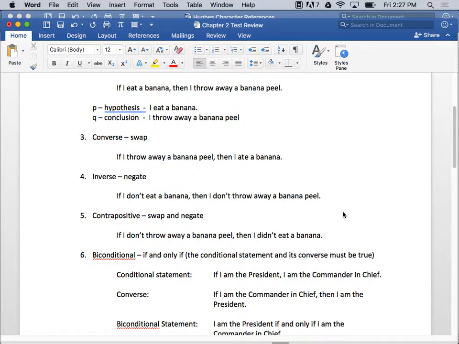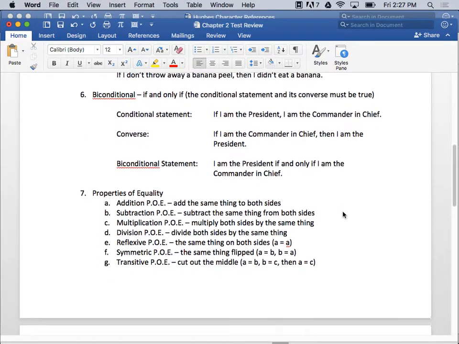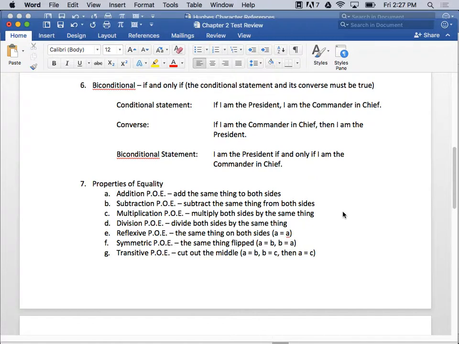Okay. All right. So biconditional. What's the key for biconditional? If and only if. If and only if. All right. And for a biconditional, it says the conditional statement and its converse must be true.